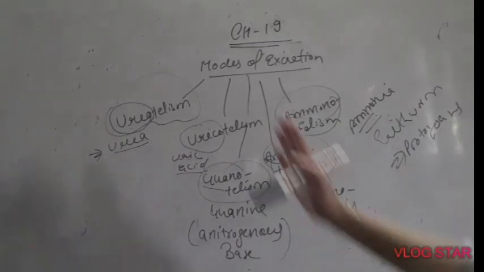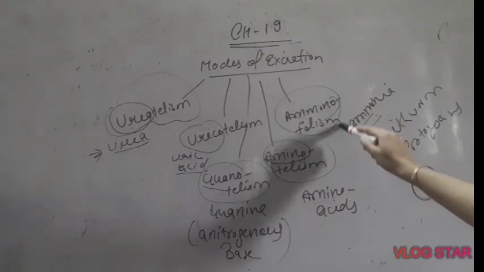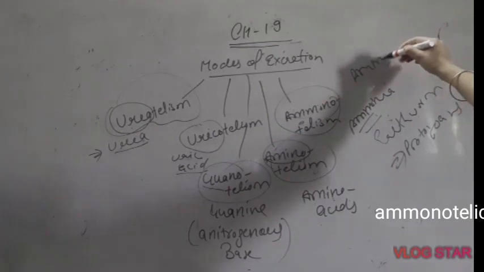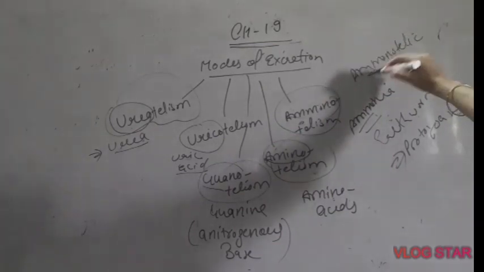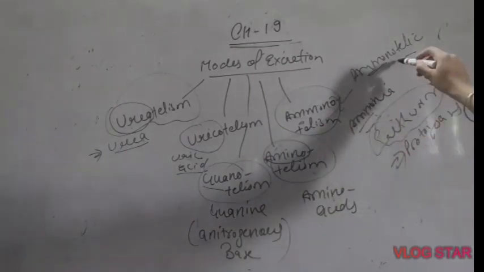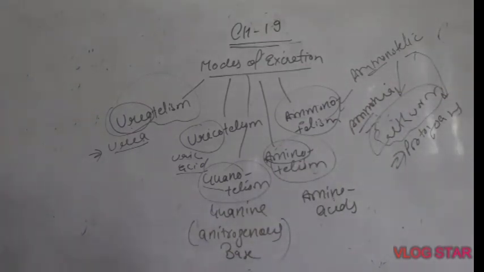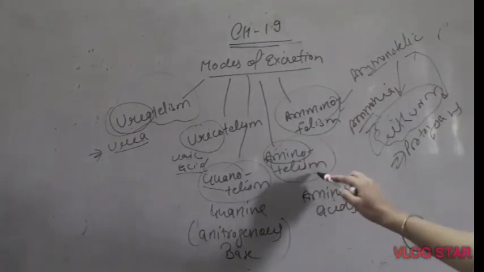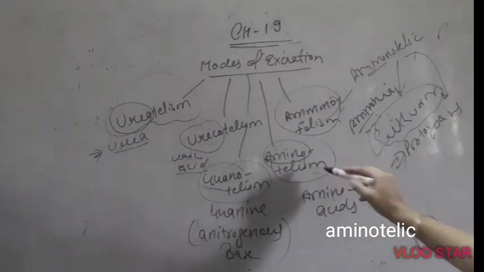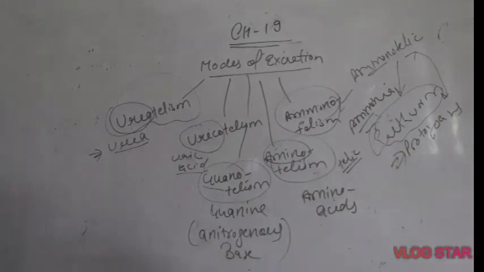Here are some other terms related to these modes of excretion. Let us study ammonotelism. It is a process when ammonia is excreted, and ammonotelic are the organisms who perform ammonotelism. Means earthworm can be called an ammonotelic. Protozoans are ammonotelic. Similarly, aminotelism is a process of excretion of amino acids, and the organisms who excrete amino acids, they become aminotelic.